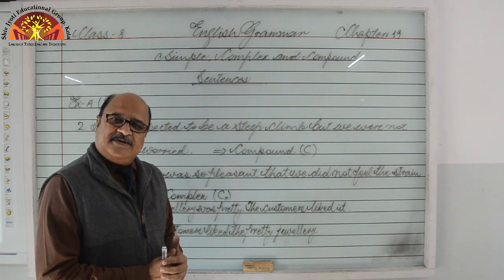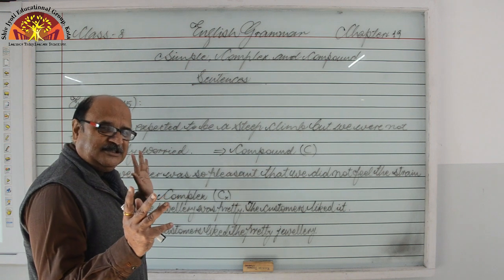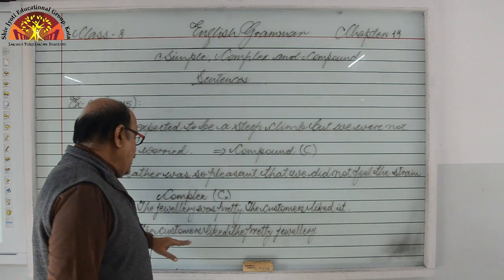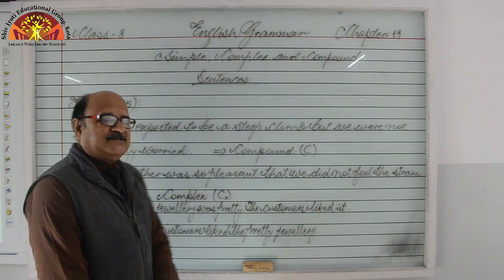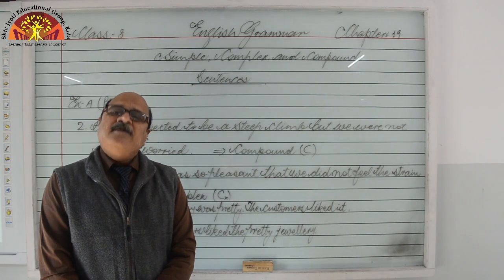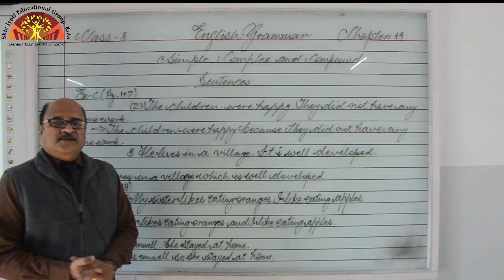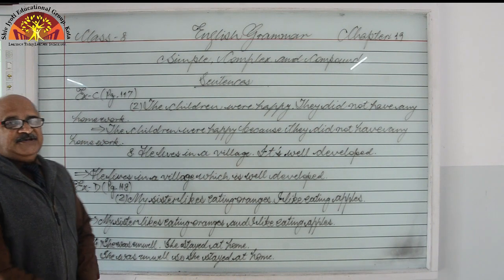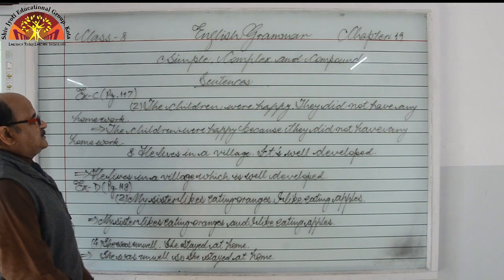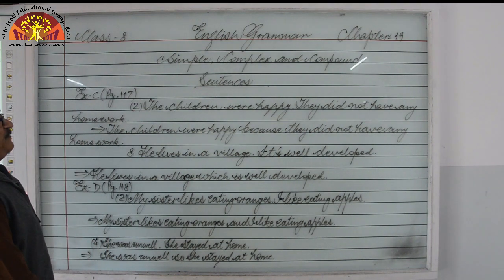Simple sentence, right? No conjunctions are there. Simply we have converted into simple sentence. I hope you might have got this exercise. So students, have a look at exercise C. In this exercise, what you have to do? Just have a look.